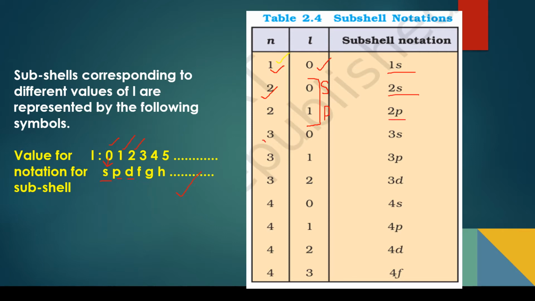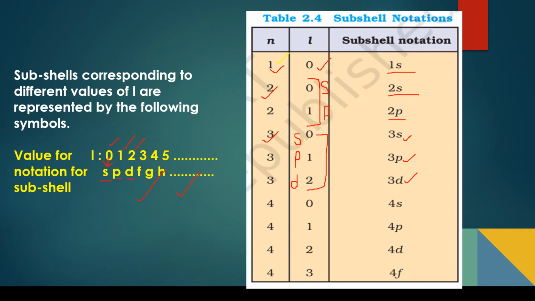If n is 3, there are three possible values of l because it starts from 0 and ends at n minus 1. So I have three possible values: 0, 1, 2. If it is 0, it is s orbital. If it is 1, it is p. If it is 2, it is d, as you can see here. So the designations are 3s, 3p and 3d.